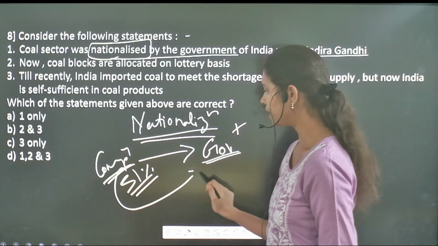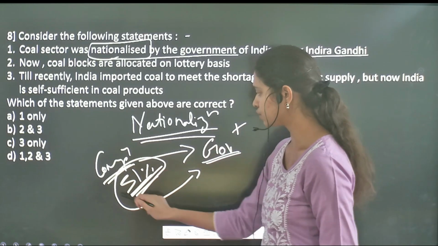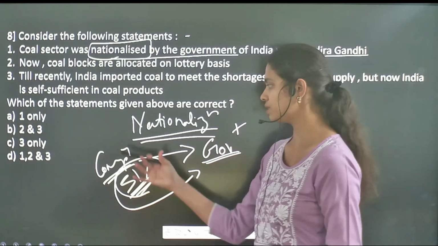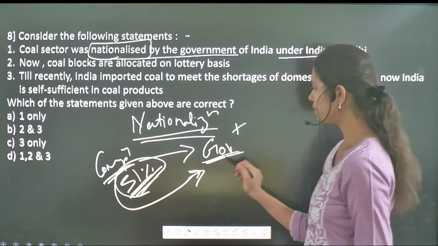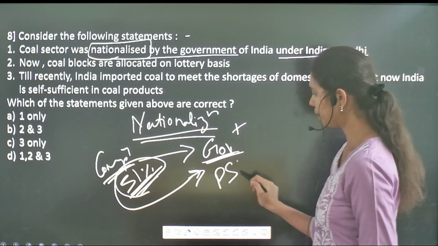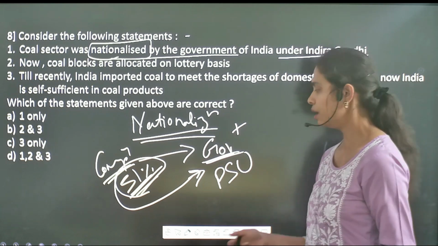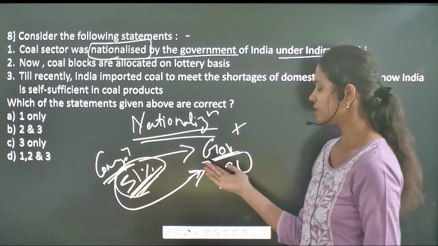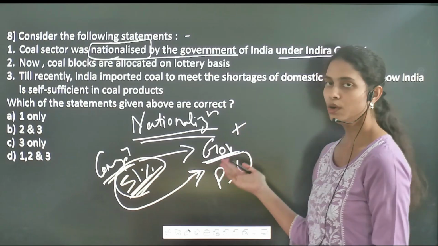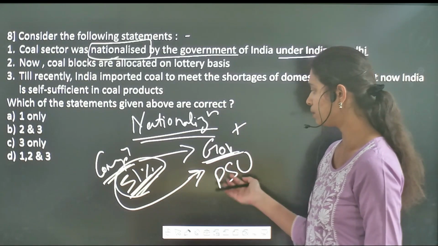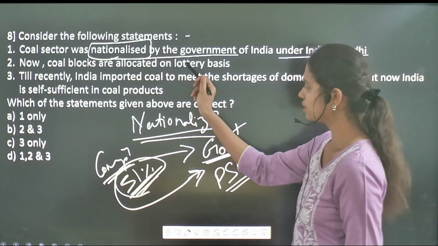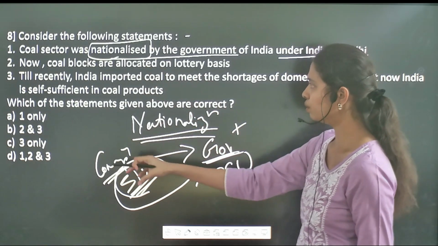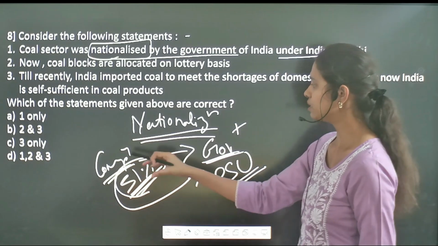So buying 51% of the shares, or owning 51% of shares in a particular company, makes it a government company, which you can also call a public sector undertaking or public sector enterprise. These are the enterprises which work directly under the purview of the government. So the term nationalization is nothing but the government owning such particular companies.